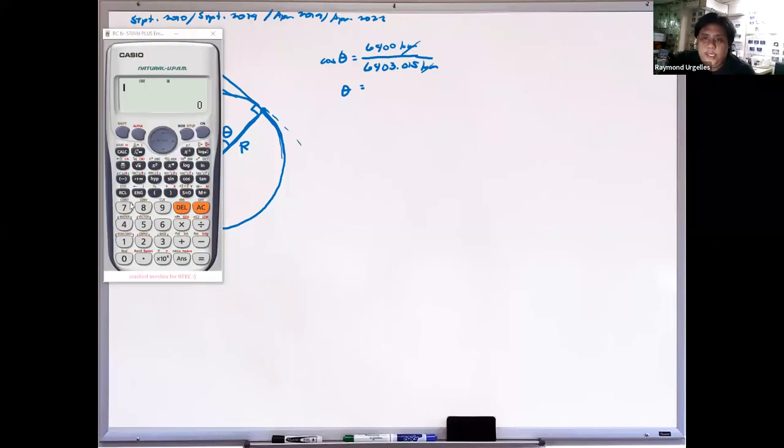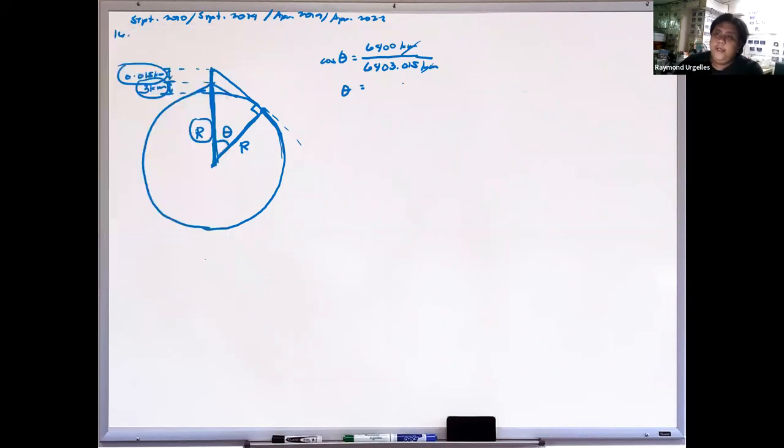Again, we have 6,400 divided by 6,403.015, and we go straight to arc cosine. This is in degrees, because my calculator is in degree mode, so I need to multiply it by pi over 180, which is the conversion from degrees to radians. So we have 0.0307 radians.